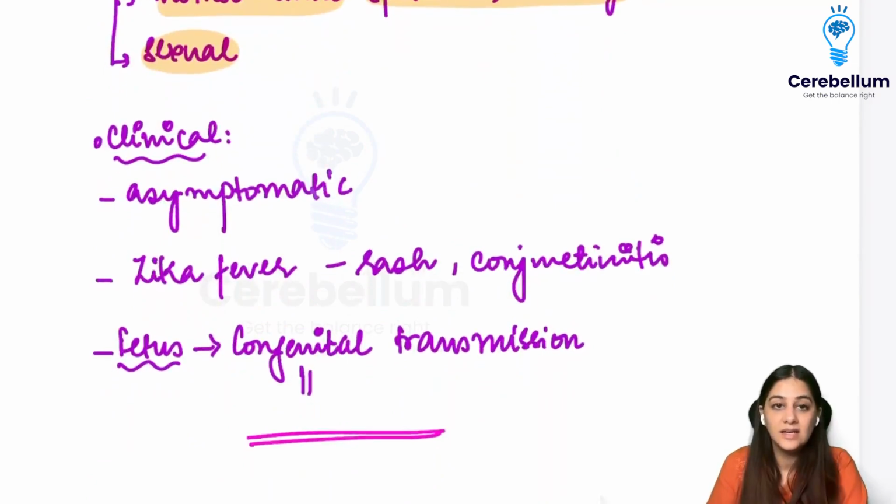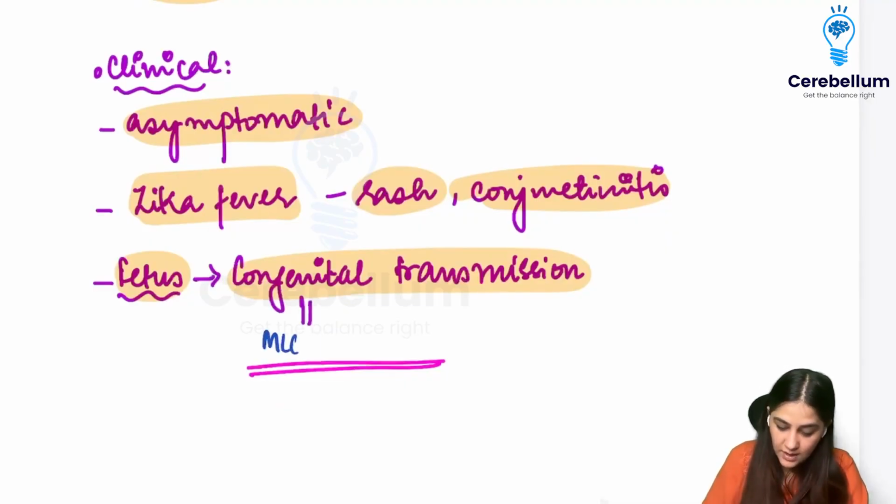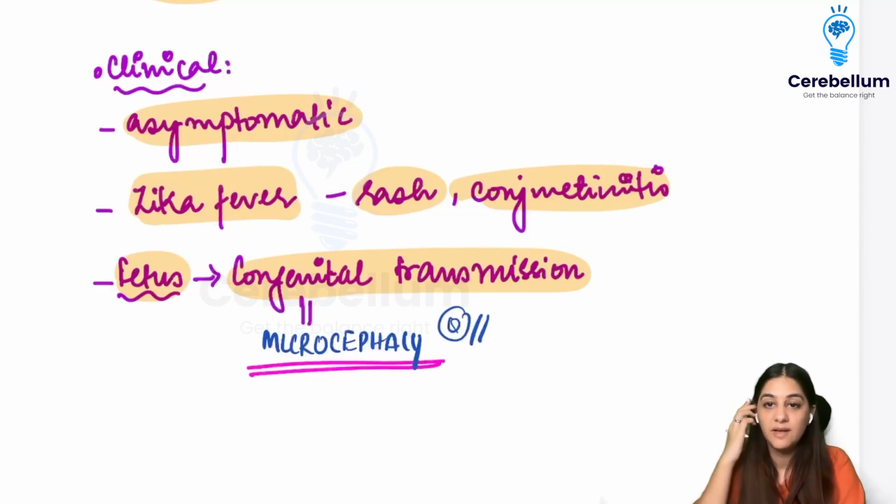The thing is that in adults, it usually doesn't lead to any kind of clinical manifestation. It's mostly asymptomatic, but it can also lead to Zika fever, which is causing rash and conjunctivitis. But in the fetus, it causes a lot of congenital manifestations. And what does it cause most commonly? It causes microcephaly. And this is something that you have gotten a question on, that microcephaly is caused by which virus? It's going to be the Zika virus.